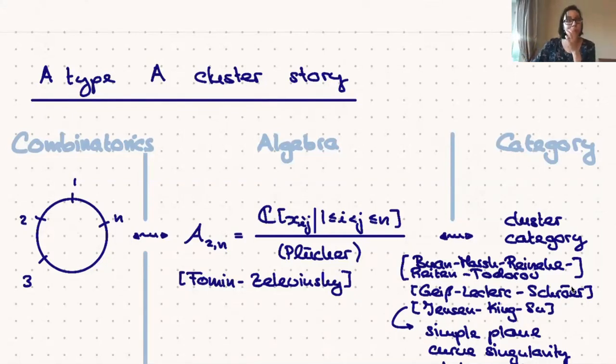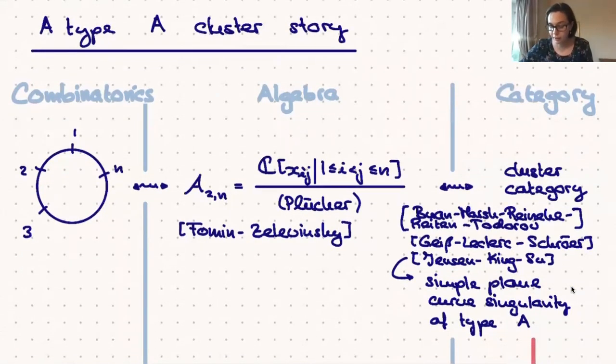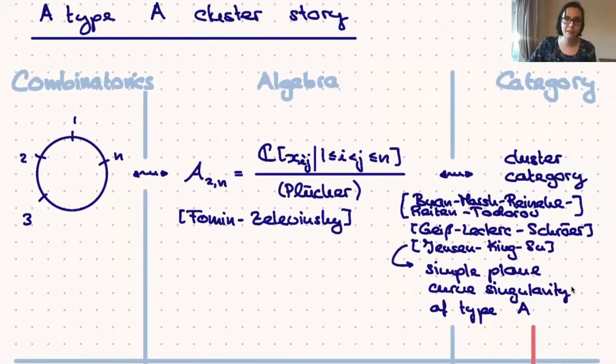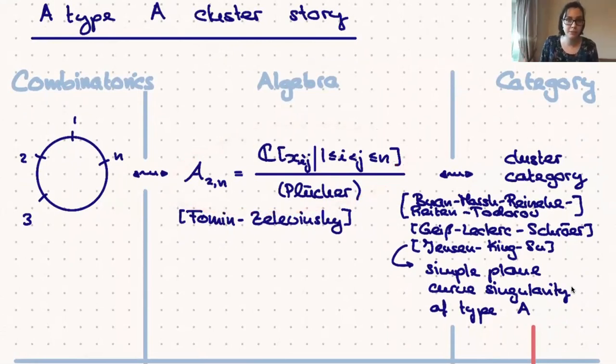So we're going to start with a classical finite rank setting. And one of the very early and very important examples of a cluster algebra is the Grassmannian cluster algebra of type A. So this has already been introduced in the very early papers on cluster algebras by Fomin and Zelevinsky. There's also a lot of famous categorifications, additive categorifications to go with that picture. The very famous one by Marsh, Reineke, Wright, and Todorov, and by Geiss, Leclerc and Schröer. I'd also like to point out the categorification of Grassmannian cluster algebras by Jensen, King, and Su.